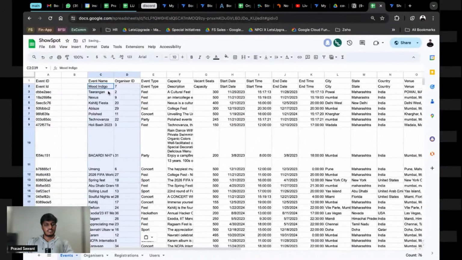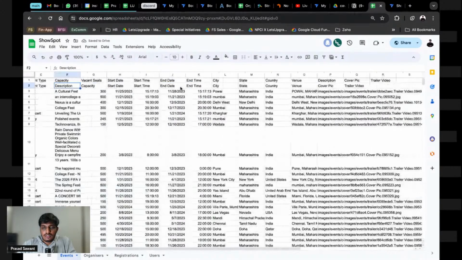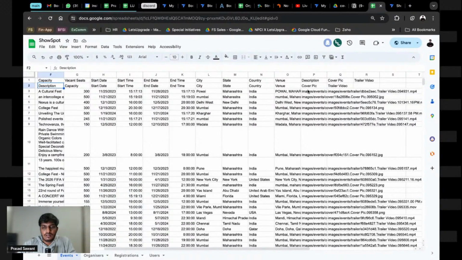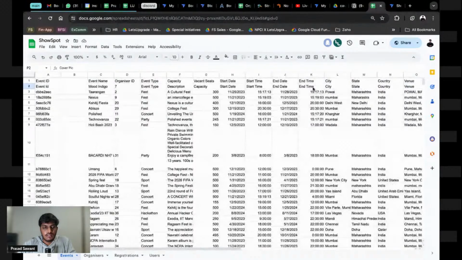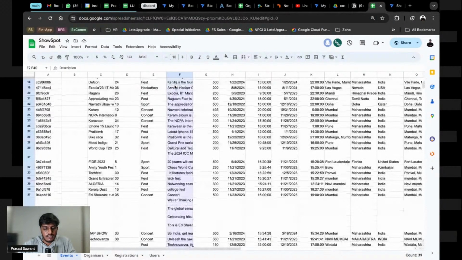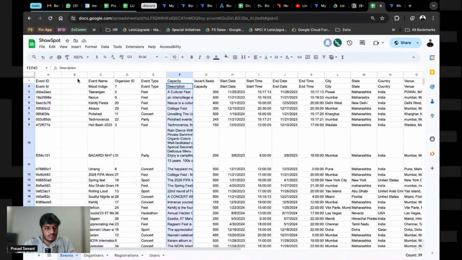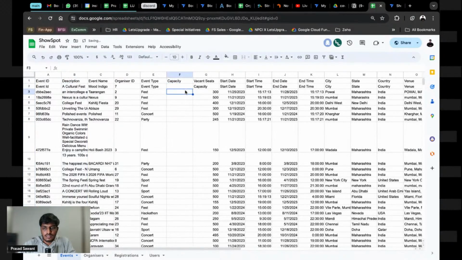That is fixed. So we'll get this table here.